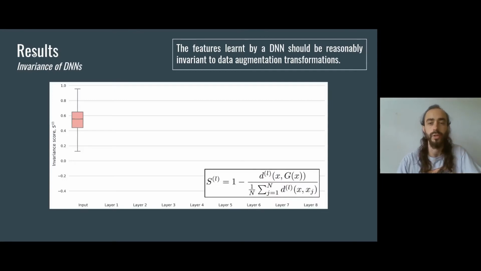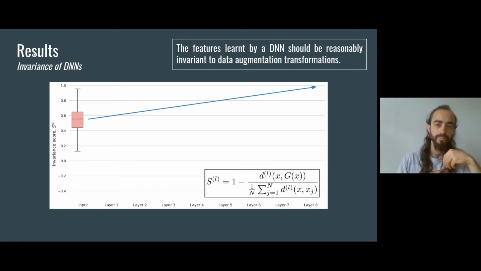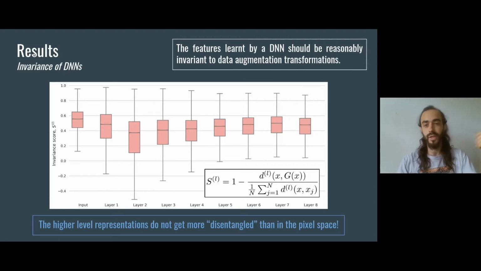And here are some results. This is the distribution of the data augmentation invariance score at the pixel space of CIFAR images. If a DNN behaves like the brain, the invariance should increase along the layer hierarchy. However, we found that the representations do not get more robust than in the pixel space. And this is surprising and bad news, right?